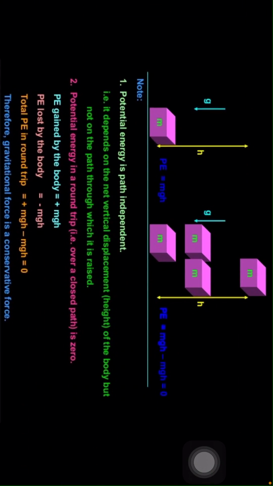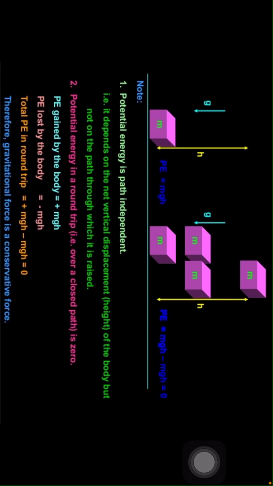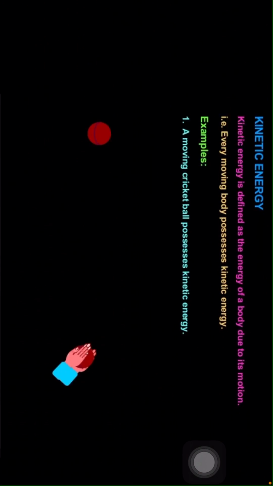So potential energy is path independent. That is, it depends on the net vertical displacement, the height of the body, but not on the path through which it is raised. Potential energy in a round trip, that is over a closed path, is zero. Potential energy gained by the body is plus mgh. Potential energy lost by the body is equal to minus mgh. Total PE in a round trip is plus mgh minus mgh, equal to 0. Therefore, gravitational force is a conservative force.